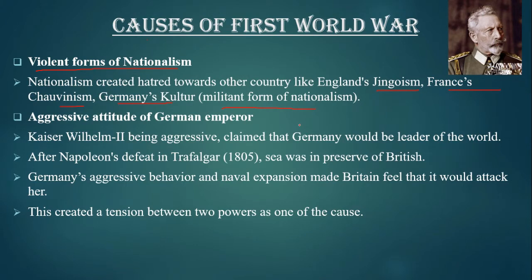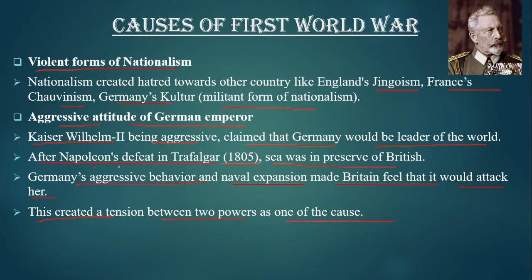The next cause is the aggressive attitude of the German Emperor. Kaiser William II, being aggressive, claimed that Germany would be the leader of the world. He was in pursuit of the British navy. Germany's aggressive behavior and naval expansion made Britain feel that it would attack her. This created a tension between the two powers as one of the causes.